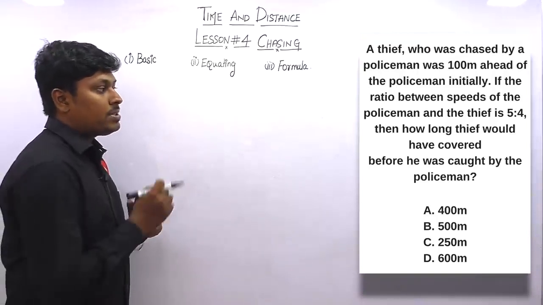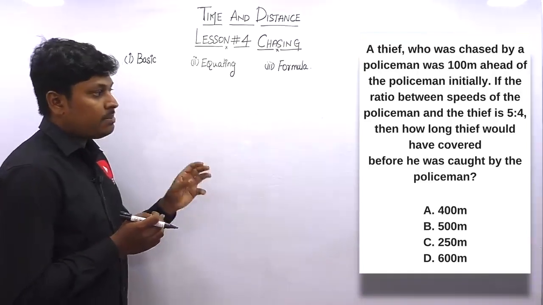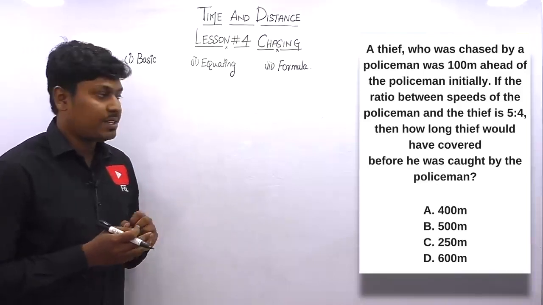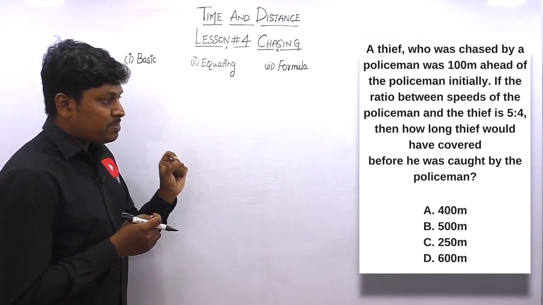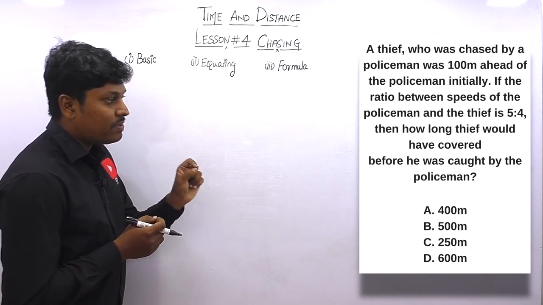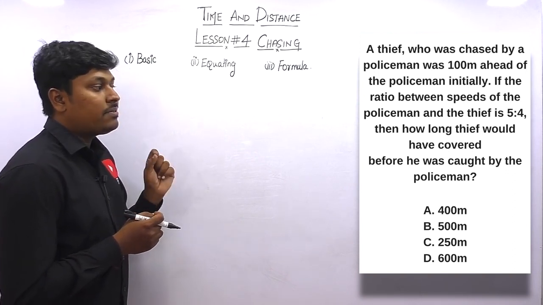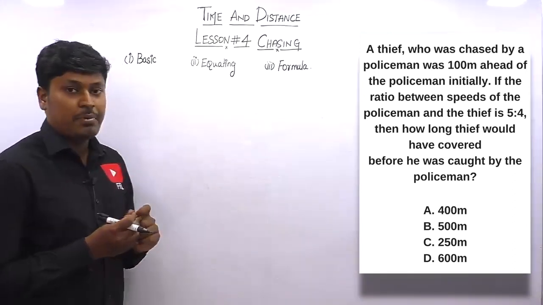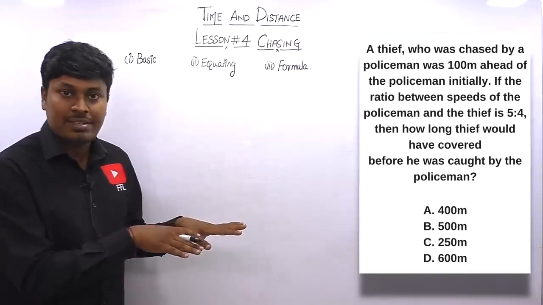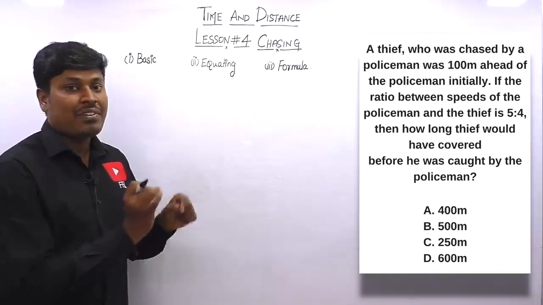A thief who was chased by a policeman was 100 meters ahead of the policeman initially. If the ratio between the speed of the policeman and the thief is 5:4, how far would the thief have covered before he was caught by the policeman? Similar concept to the previous question. Here the speed was given in 5:4.